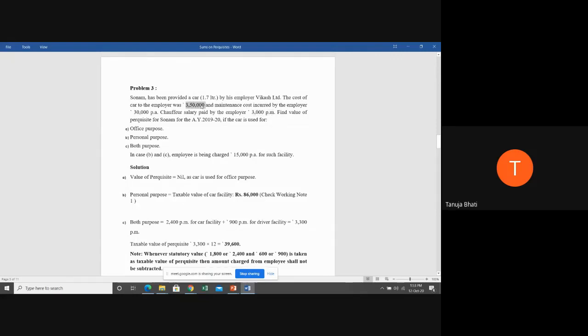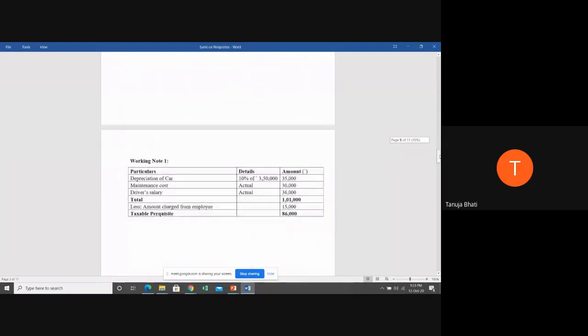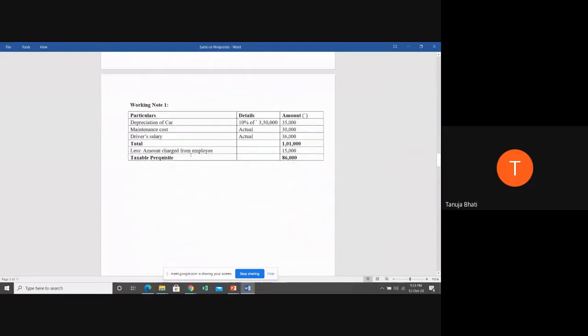Every asset has depreciation applied yearly, and for a car the depreciation is 10%. Remember this, students, car carries a depreciation of 10%. Depreciation is claimed by the owner, and the owner is the employer, so the employer bears that expense. Depreciation of the car is 10% of 3,50,000, which is 35,000. Maintenance cost actually incurred is 30,000.